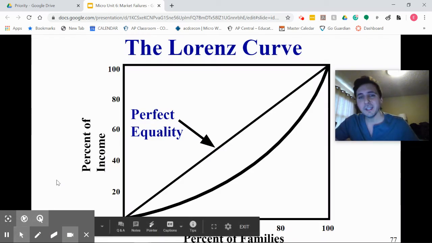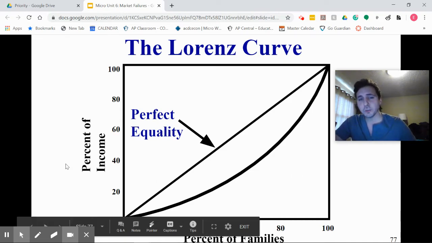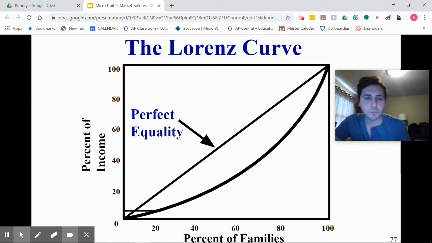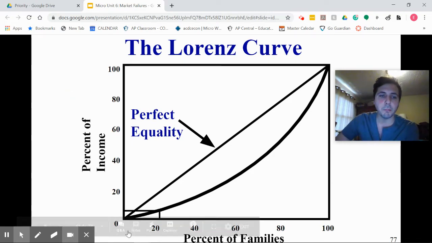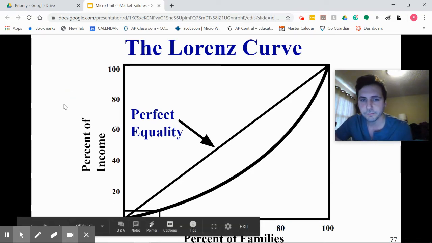Now, what happens in our actual distribution? Our actual distribution looks like this, right? Or something like this. So our first 20% gets a very small portion, maybe like 2 or 3%, right? Our second 20% gets that difference, maybe that's like 8 or 9% there.